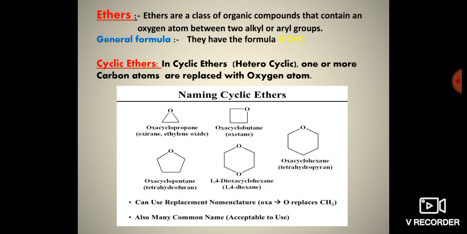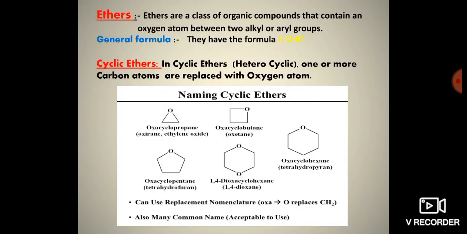The first one is the three-membered cyclic ether, called oxirane. The name is ethylene oxide. The three-membered cyclic ether contains an oxygen atom and two carbon atoms, for example ethylene oxide. Four-membered cyclic ethers are called oxetane, five-membered are called tetrahydrofuran, and six-membered we call tetrahydropyran.